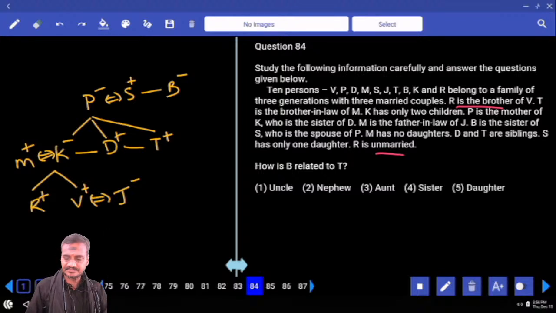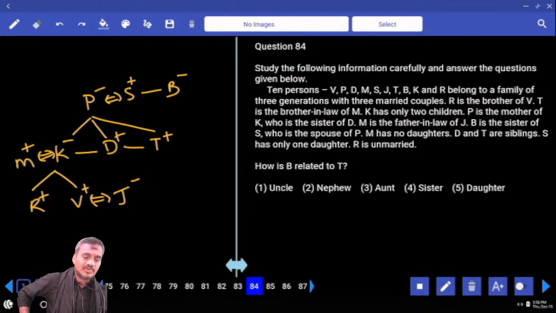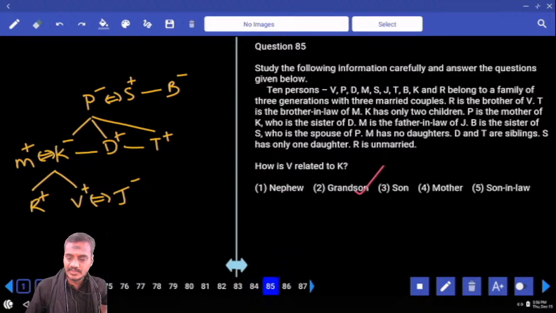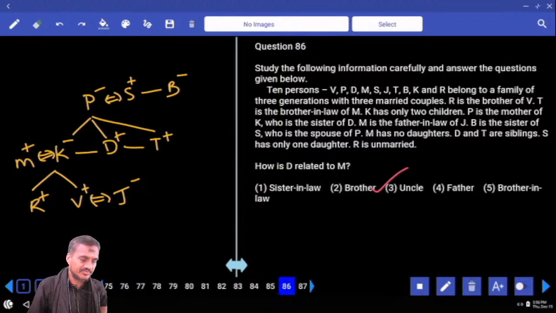Clear? Then how is B related to T? Now T is the father's sister's brother, so B is the father's sister. Father's sister is choice 3, question number 84. And how is V related to K? V is the son of K, son, that is choice 3, 85. Then 86.